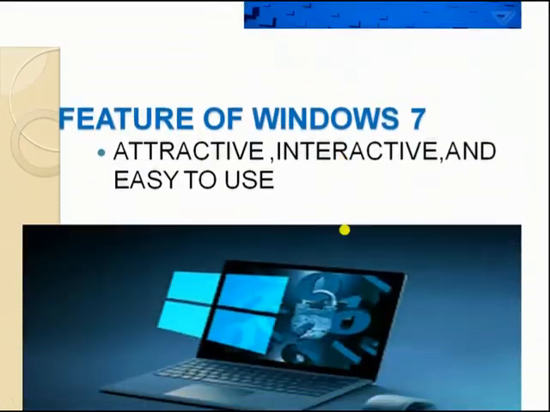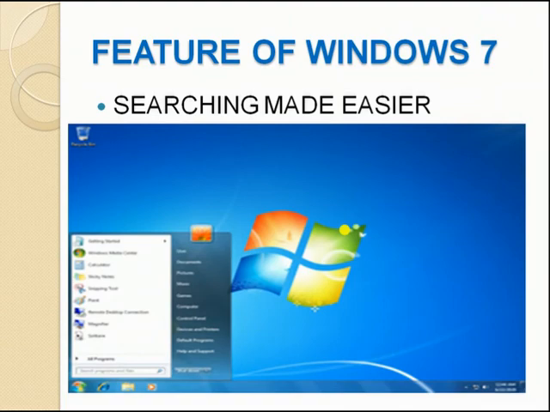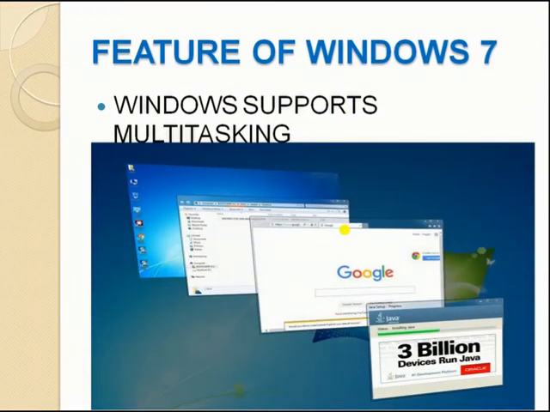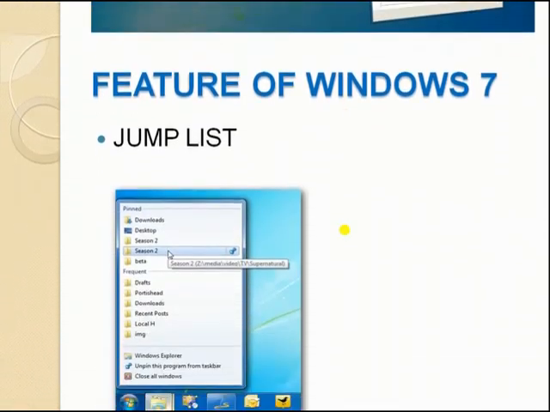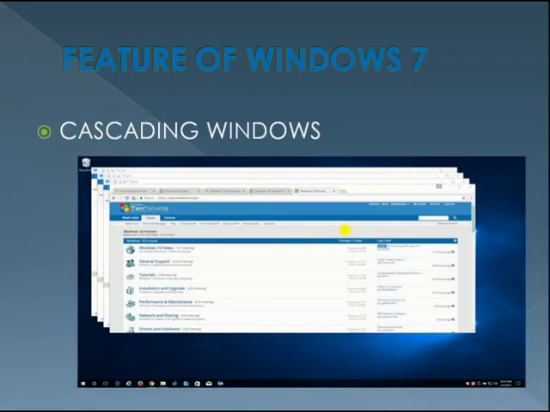Let us discuss the features of Windows 7. Windows 7 is very attractive, interactive and easy to use. Searching is made easier in Windows 7. It has a flexible taskbar. Windows supports multitasking. You can run multiple programs in real time. There is a jump list in Windows 7. You can cascade the windows.